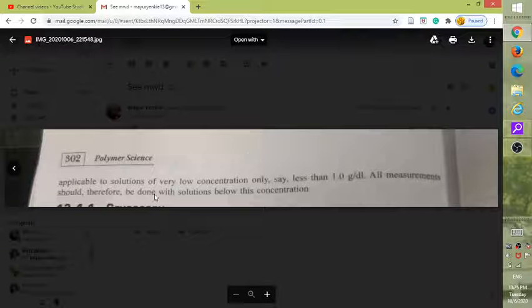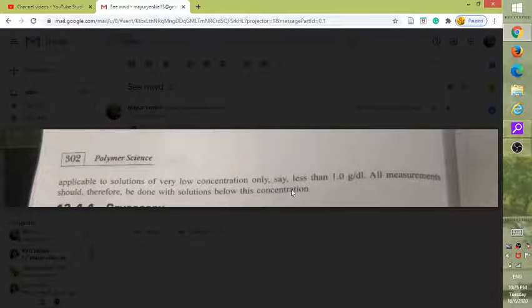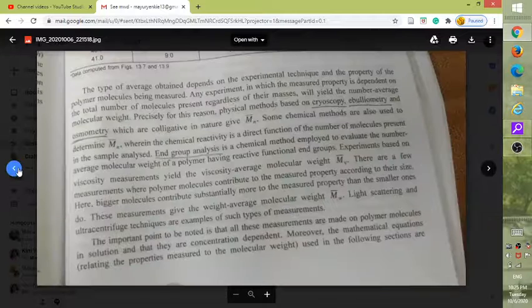All measurements should therefore be done with solutions below this concentration. So this is how molecular weight is determined. There are various types of molecular weights: number average, weight average, viscosity average, and so on.